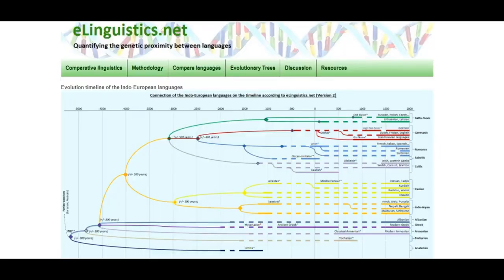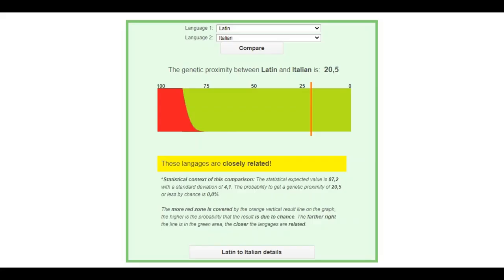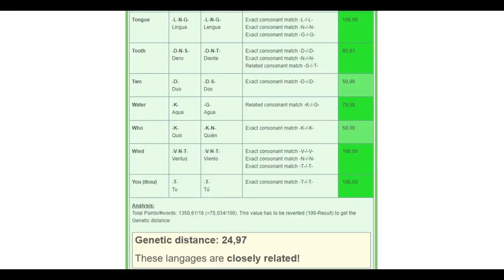But how much similarity is there between the entire lexicon of these languages? There's a great research project on elinguistics.net where there's a genetic proximity calculator for languages where you can compare the lexicon of two languages. This program compares the consonants of related words. So for example, the Latin word lingua and the Spanish word lengua, as well as the words ventus and viento, each receive a 100% rating because they share the consonants LNG and VNT respectively. And this is appropriate since they are obviously related.